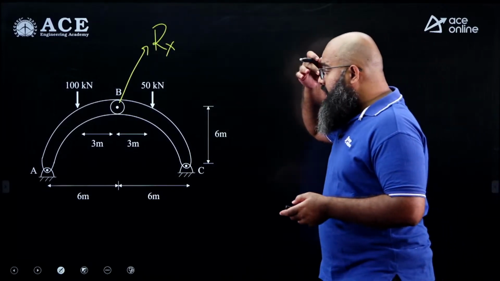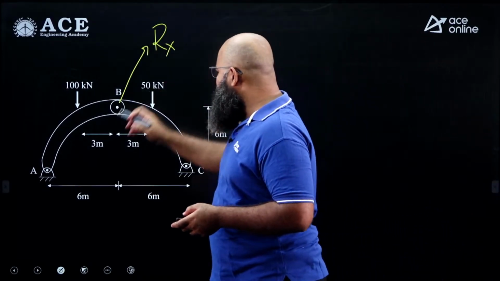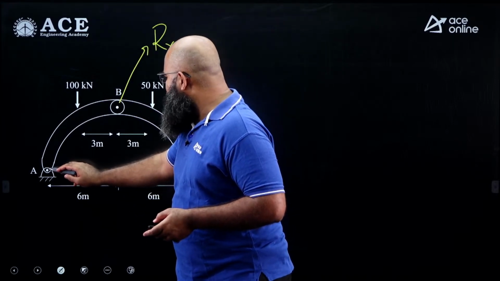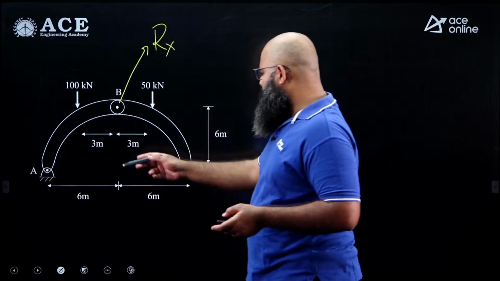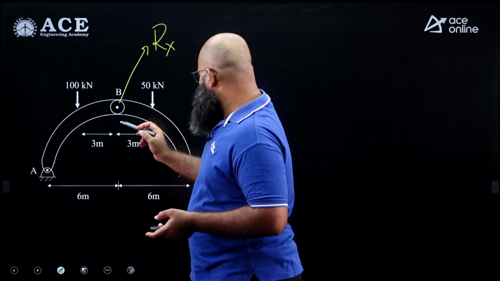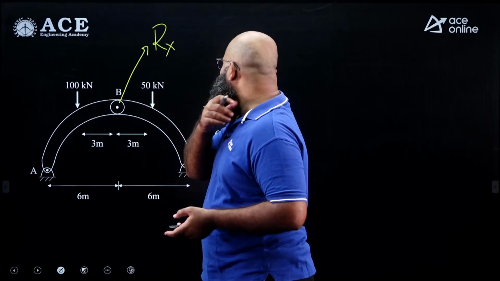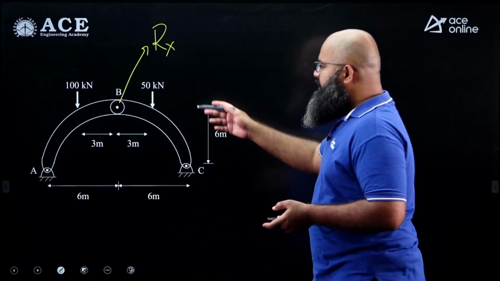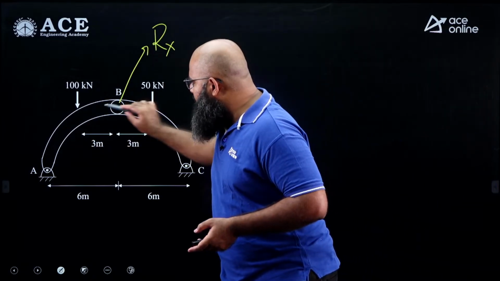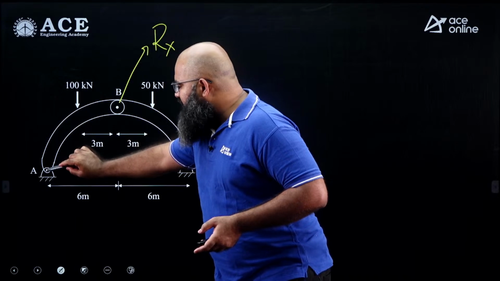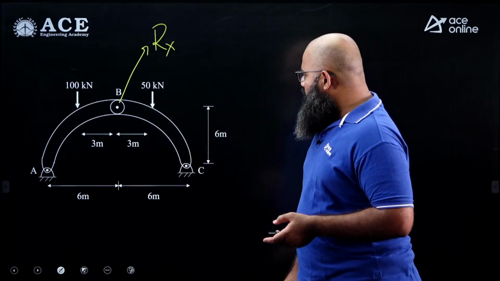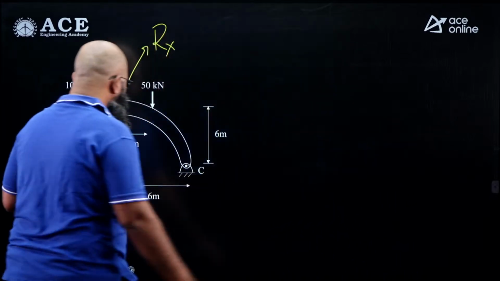Now I can do one thing over here, I can find the horizontal reaction at any one of these ends, A or C. The same will be the horizontal reaction at point B as well, because if you establish the equilibrium of a single member also, this point is experiencing horizontal and this point is experiencing horizontal. Now how do I start? Let us do one thing.